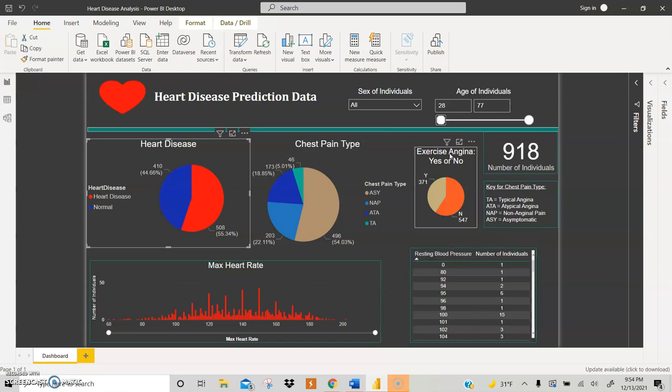But then also for the exercise chest pain, a lot of people who did have chest pain while exercising did end up with heart disease. And that was a nice correlation, because what I actually do for my daily job is perform stress tests at a local hospital to see if a person has heart disease or not. So it was really interesting to visually see that people who do have chest pain while exercising do typically end up with heart disease.